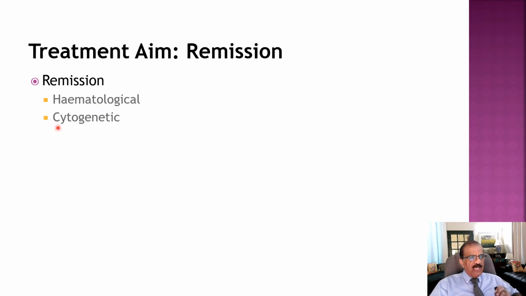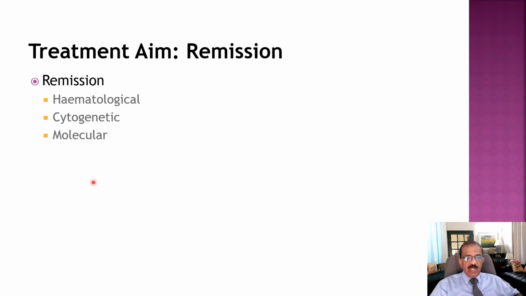If somebody achieves cytogenetic remission, that would be another step. That means those abnormal cells in the blood and in the bone marrow which carry the Philadelphia chromosome, if all those cells disappear, they become undetectable, that would mean patient has got another level of remission, that is cytogenetic remission.